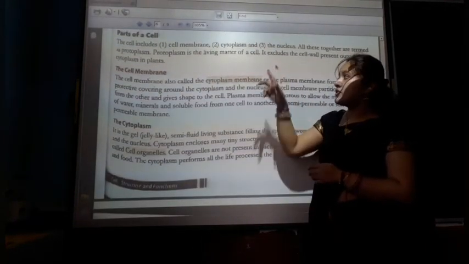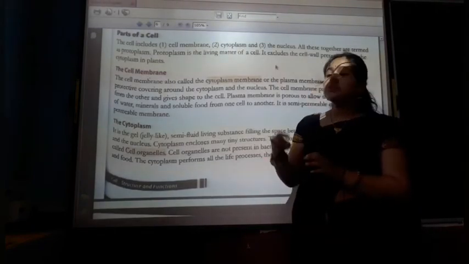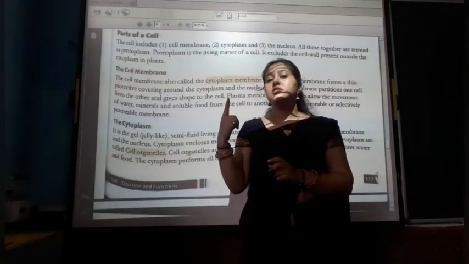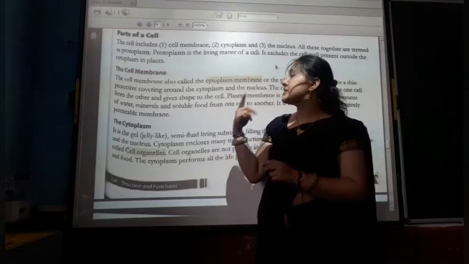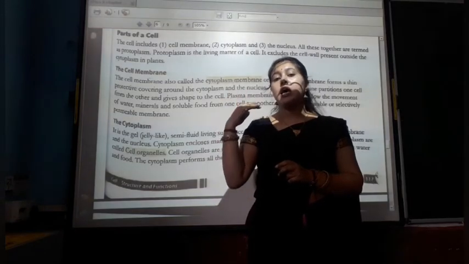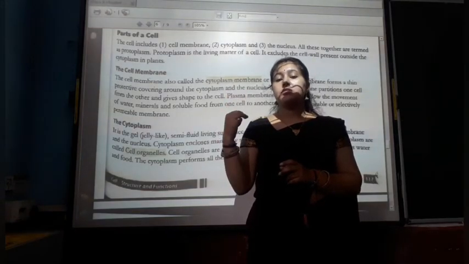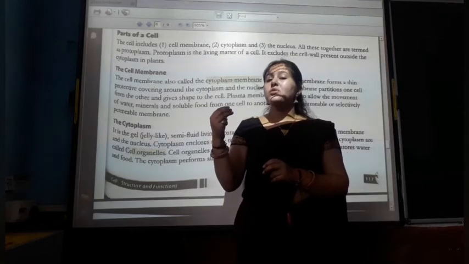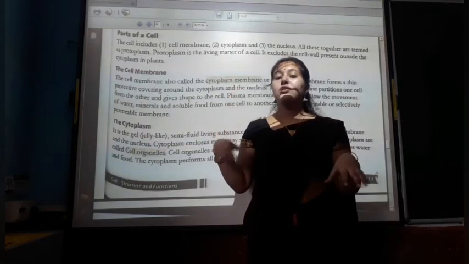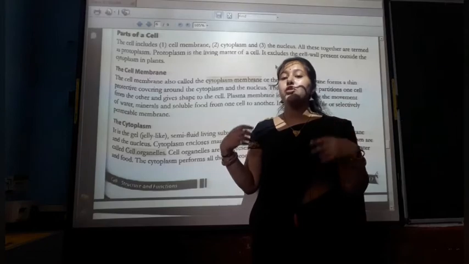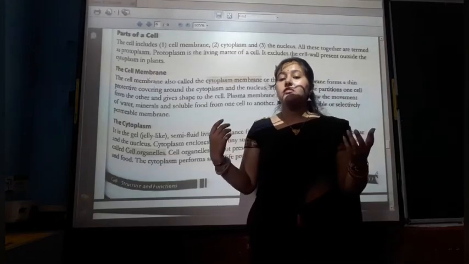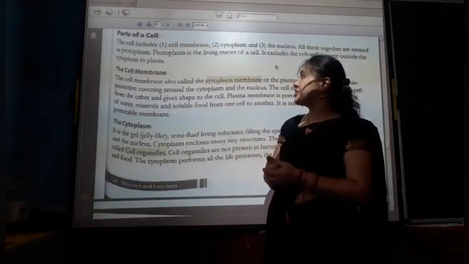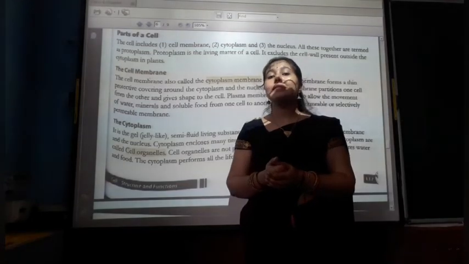Now the parts of the cell. It includes three parts: the first is the cell membrane, the second is the cytoplasm, and the third is the nucleus. The cell membrane protects the cell from the outer conditions. The cytoplasm includes all the cell organs.